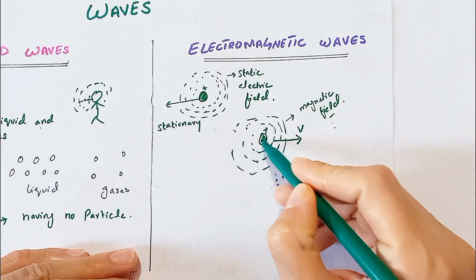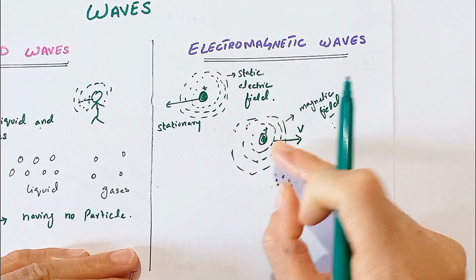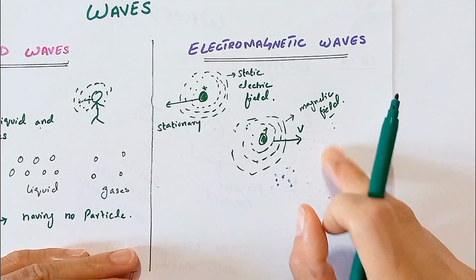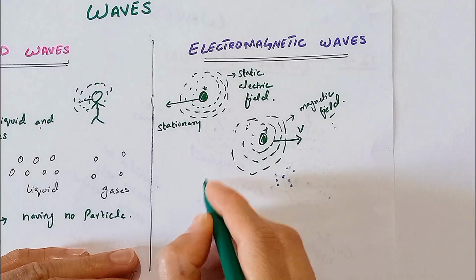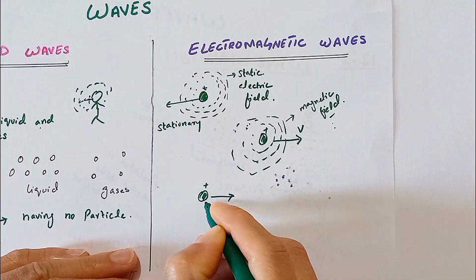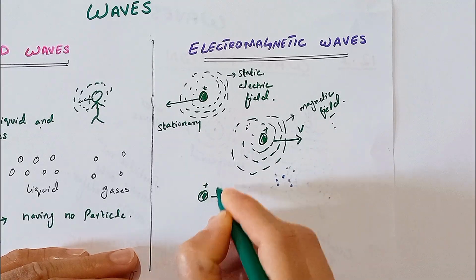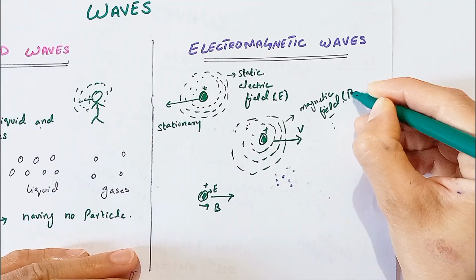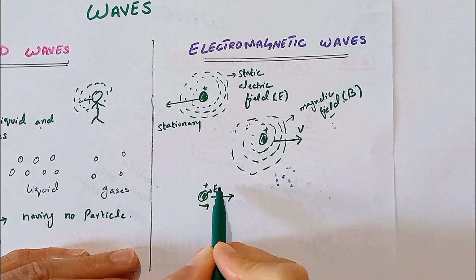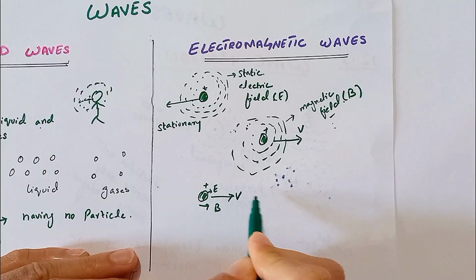So when at rest and when moving, it produces an electric field and a magnetic field. This electric field and magnetic field are linked together. They are two components of the same object. So the particle that is in the rest position and that is also moved has an electric field and a magnetic field. Here we represent the electric field by E and the magnetic field by B.